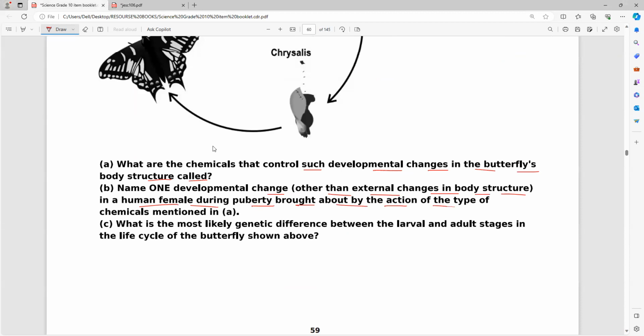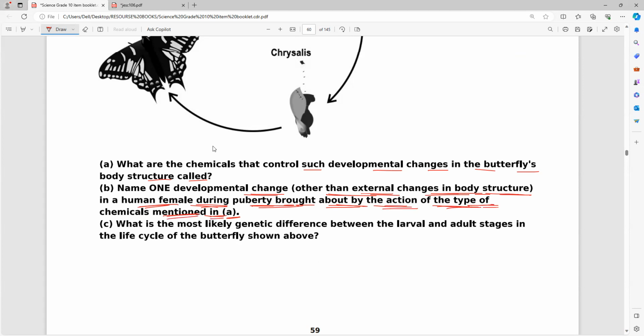Next, name one developmental change other than external changes in the body structure in a human female during puberty, brought about by the action of the type of chemicals mentioned in A. What are the changes taking place? This question goes back to how do organisms reproduce. So many changes we have noticed. So what is that, anybody?